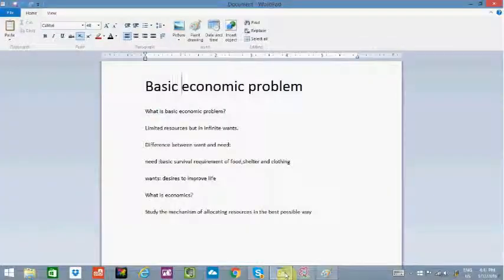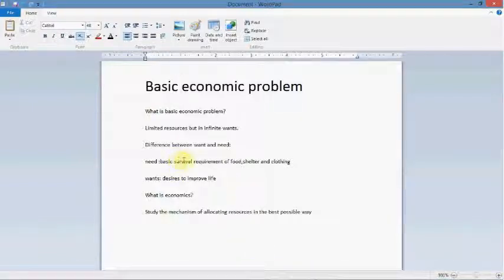So what is the difference between want and need? Concluding my discussion, need is the basic survival requirement of food, shelter and clothing. Food also includes water. And what is want? Wants are the desires to improve life, the very basic definition of want. By desire we mean the things that are not necessary but would make life more comfortable.